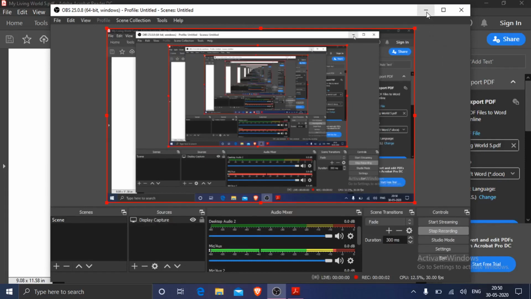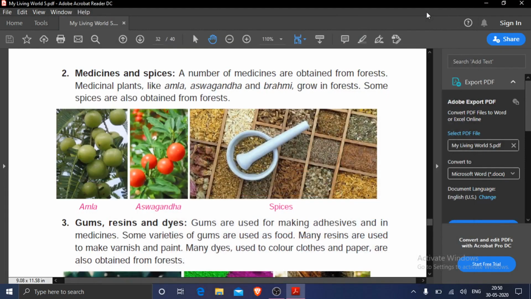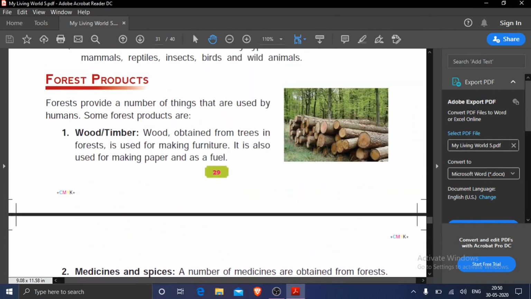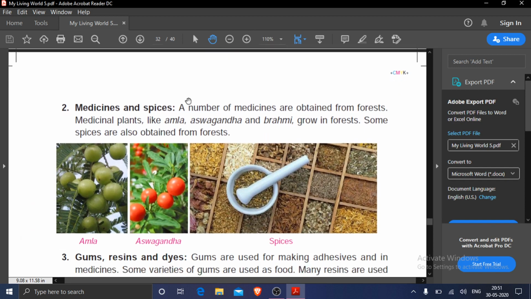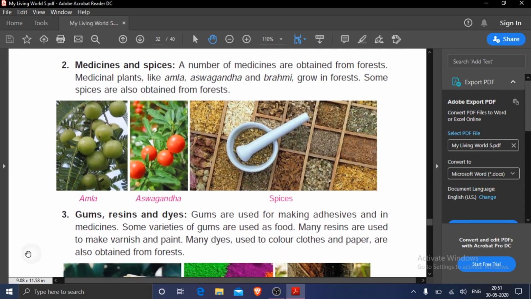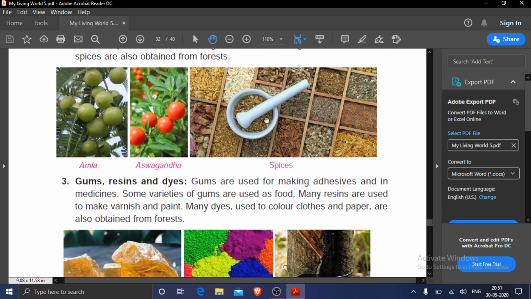Good morning, children. In our previous class, we read about different types of forest products. The first product is the best quality of wood, timber, and timber is used for making furniture. Then we read about medicines and spices. Various types of medicinal plants are found in the forest, such as amla and ashwagandha, and different types of spices also we get from the forest.